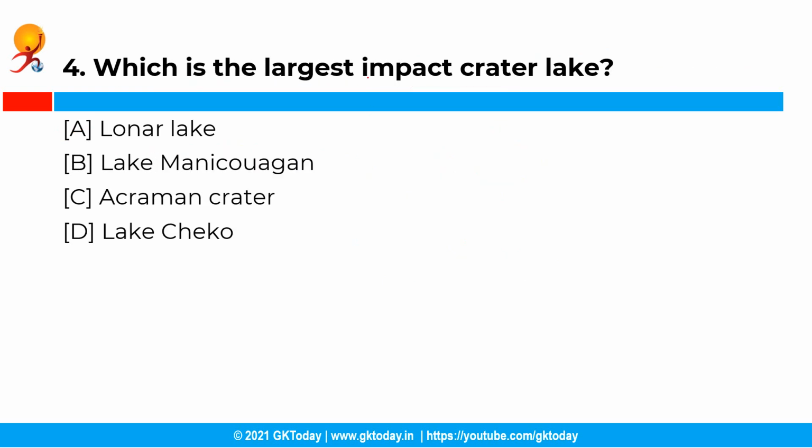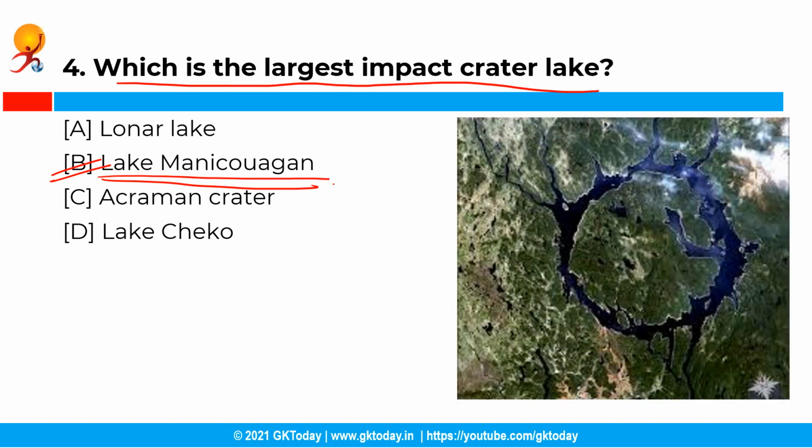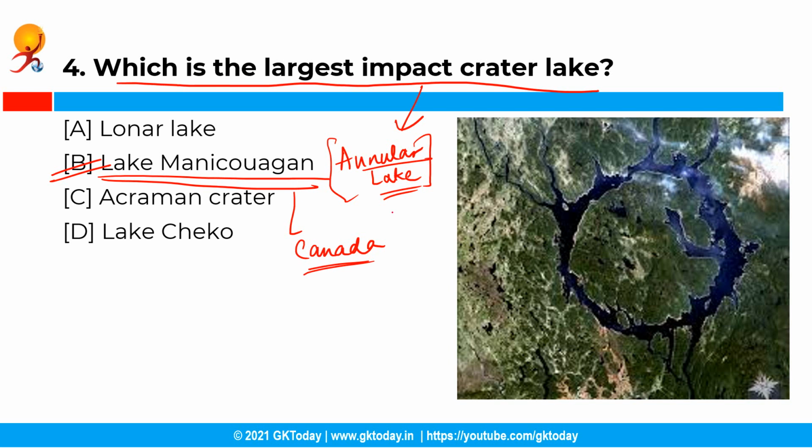Now the next question is, which is the largest impact crater lake? So you have the following options and the correct answer is option B, that is Lake Manicouagan. See, impact crater lakes are lakes formed by the depression caused by the impact of the crater. They are also known as annular lake, and the water in the annular lake is shaped like a ring. Further, Lake Manicouagan in Canada is the largest impact crater lake. Moving ahead with the next question.